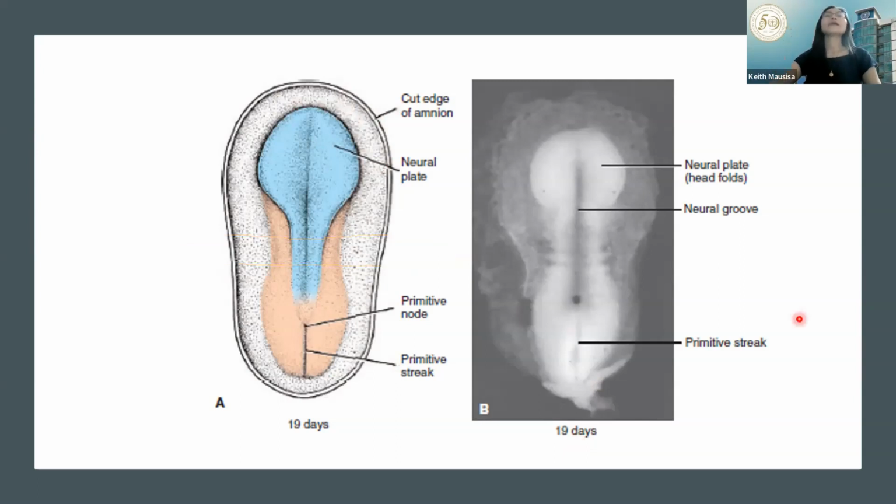Okay? By the 19th day, your neural tube, because we will call it the neural tube, begins these days. Alright? You can see a bulge here. That's your neural plate. Alright? Neural plate. While the depression here is your neural groove. Okay? The depression at the center is your neural groove.